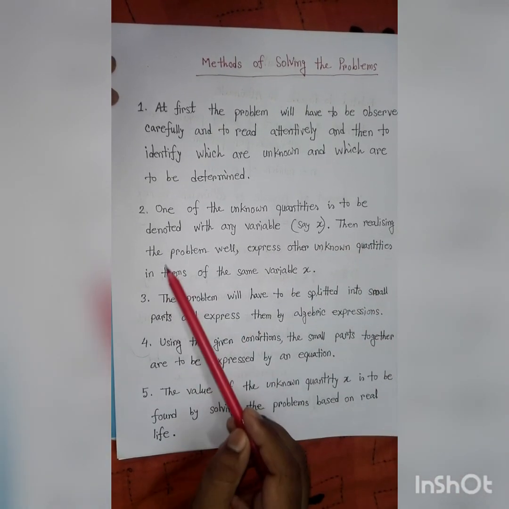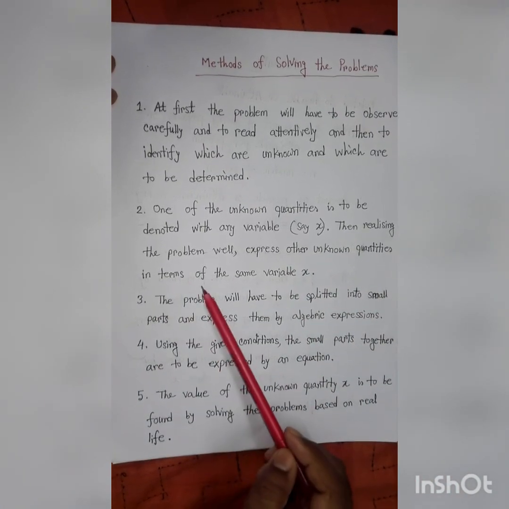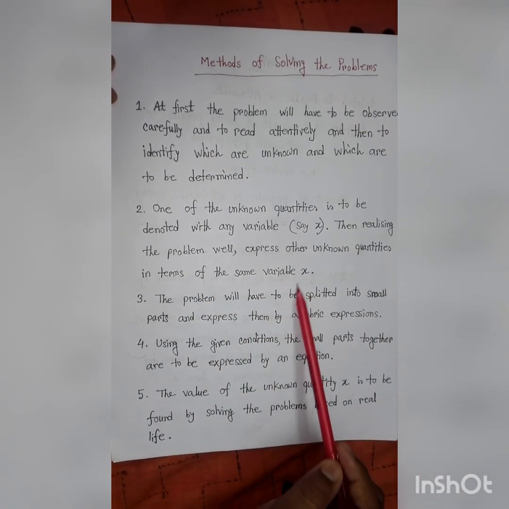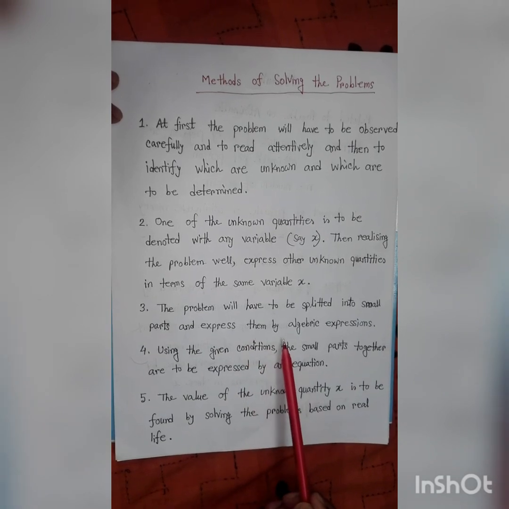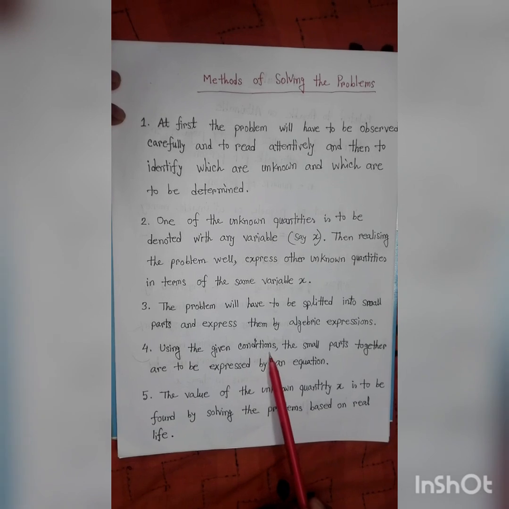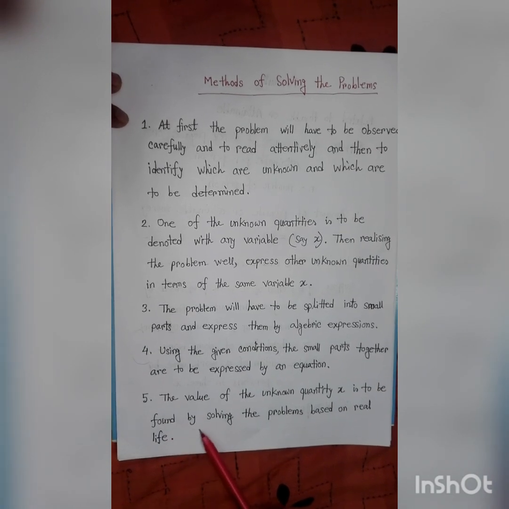Then, realizing the problem well, express other unknown quantities in terms of the same variable x. The problem has to be split into small parts and expressed by algebraic expressions. Using the given conditions, the small parts together are to be expressed by an equation. The value of the unknown quantity x is to be found by solving the problem based on real life.